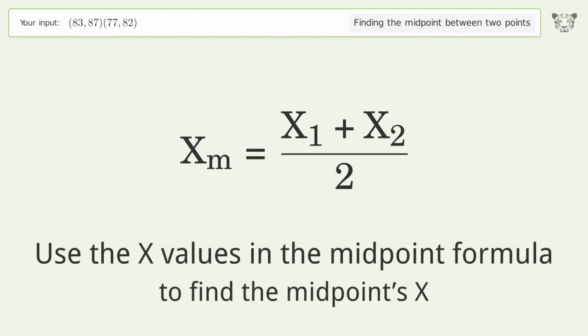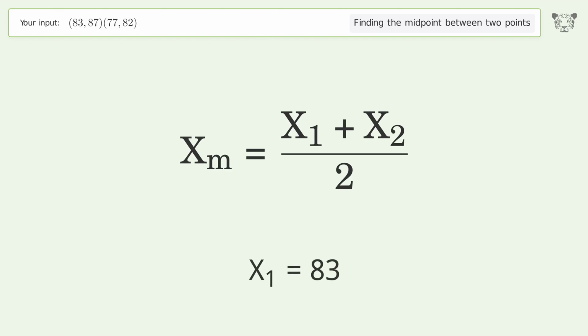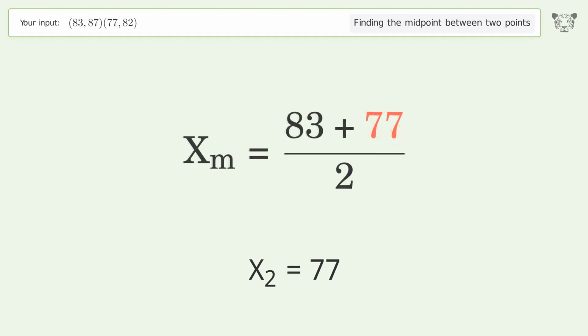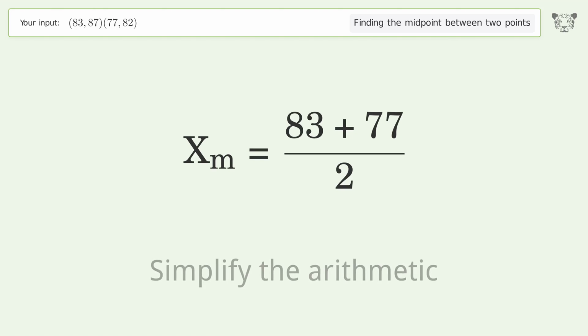Use the x values in the midpoint formula to find the midpoint's x. x1 equals 83. x2 equals 77. Simplify the arithmetic.